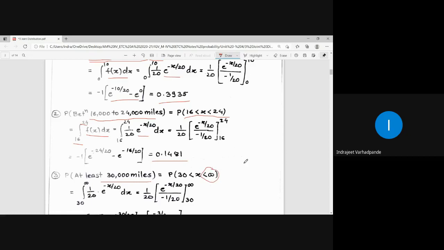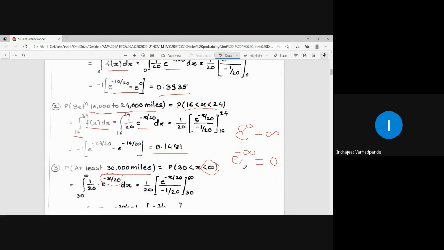Now you may worry about e to the power infinity, since infinity is not a definite value, but here there is a negative index. And what is the value for e to the power minus infinity? E to the power minus infinity is 0. E to the power infinity will give you an infinite value, or cannot be determined as the answer. But when there is a negative index, we need not worry about it for the limit as infinity, because e to the power minus infinity is 0.